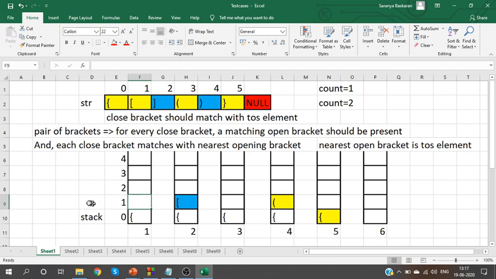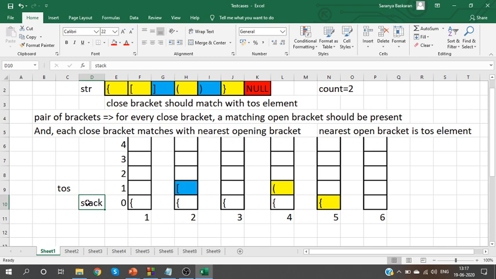So, have an element to store top of stack. This will tell you which index is top of stack. If 0th index is top of stack, TOS will store 0. If first index is the top, TOS will store 1. Okay, so initially your stack will be empty, right?